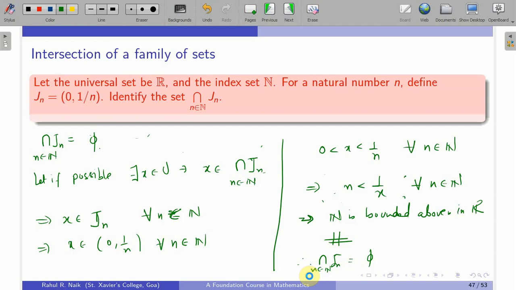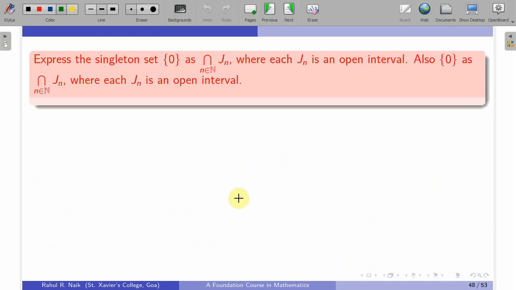Let us take one more question. Express the singleton set {0} as the intersection of Jn. N is varying over the set of natural numbers, so the index set is the natural numbers, where each Jn is an open interval. Also, express {0} as the intersection of Jn where each Jn is a closed interval.